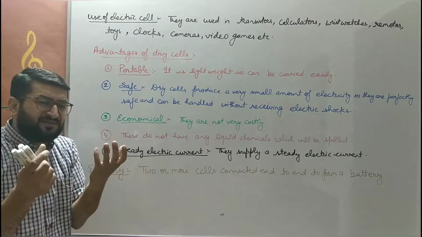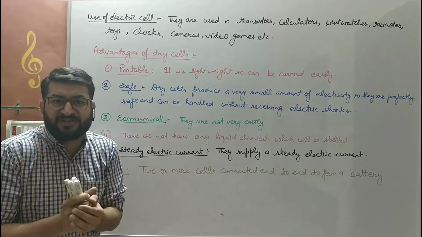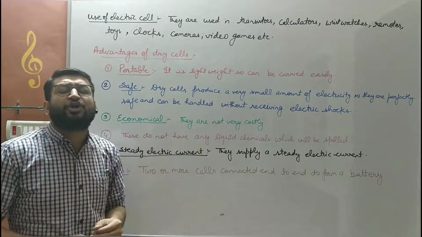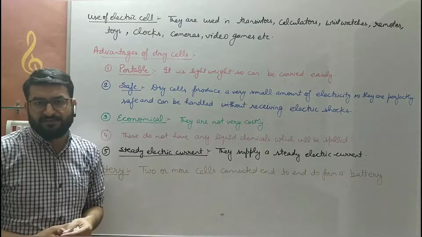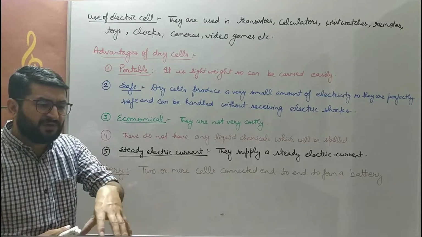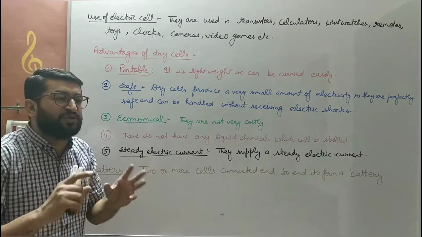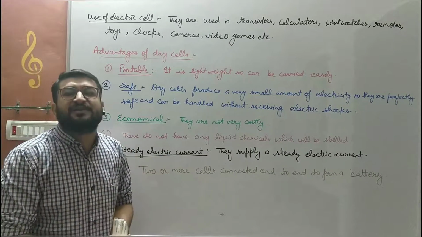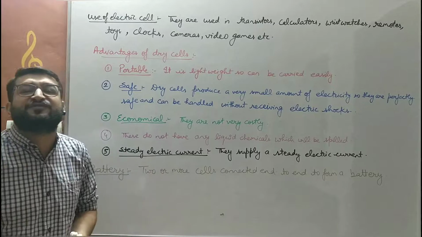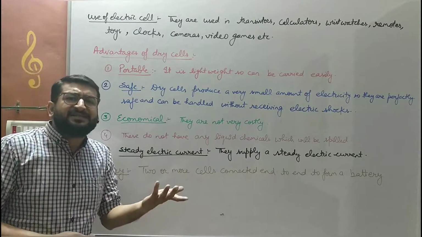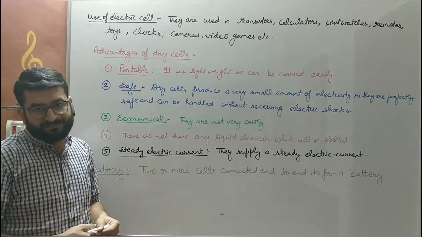They are dry cells. They contain dry chemicals which do not spill and hence do not cause any ruckus, do not cause any kind of bad impression. Like they do not spoil the clothes, they do not spoil the bag in which they are placed, they do not spoil the polythene or the carry bag in which we are taking them, as they do not have any liquid chemical.